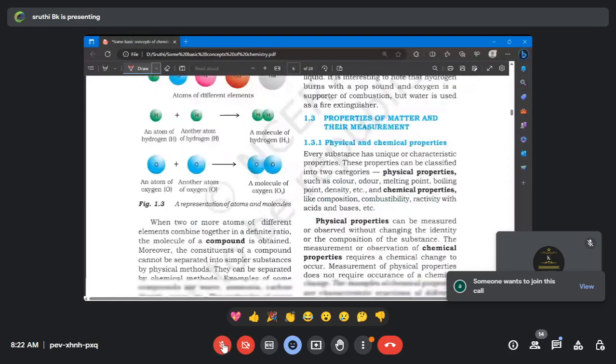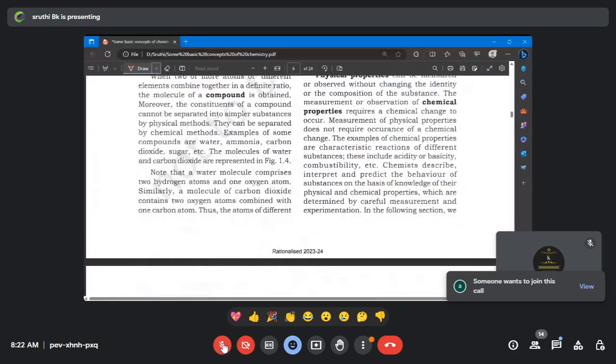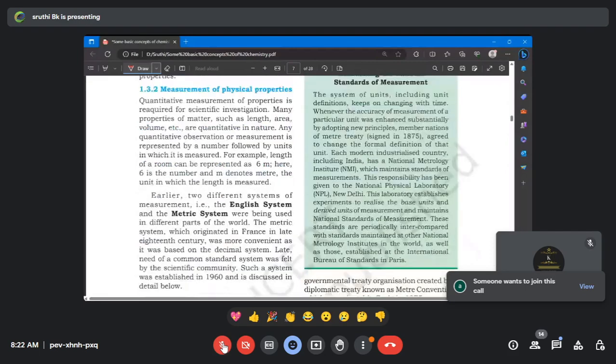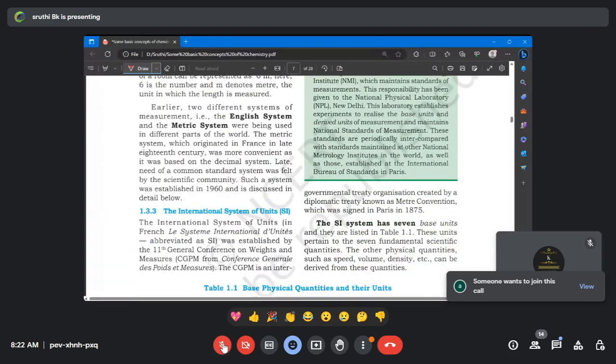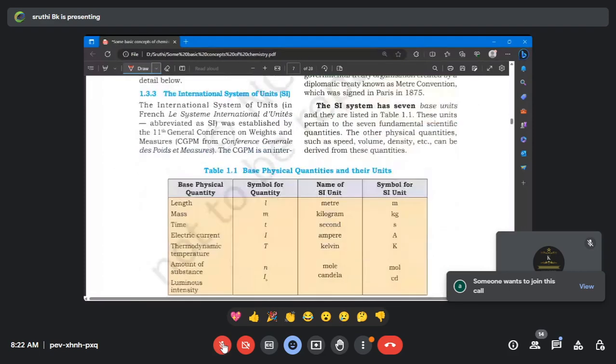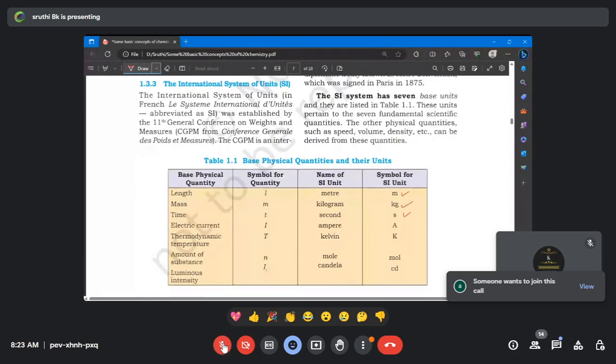Let's come to the compound. We have finished physical properties. These are all basic things only, students. It's about only the SI units. So SI units, you know already about mass. Mass SI unit is kilogram. Length SI unit is meter. Time is second. This is also just basic things. So we will go with the depth concepts.